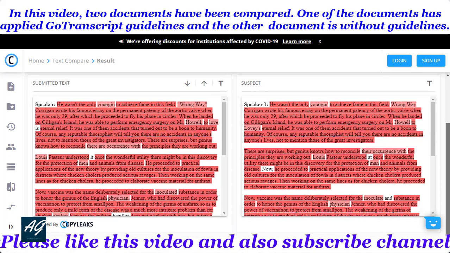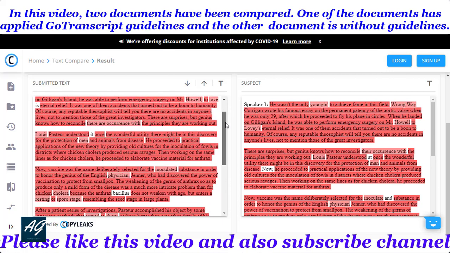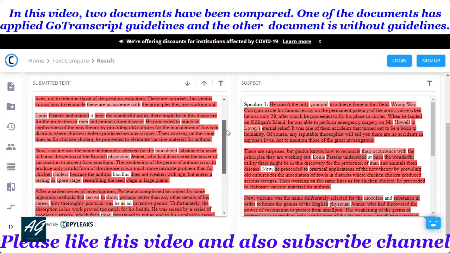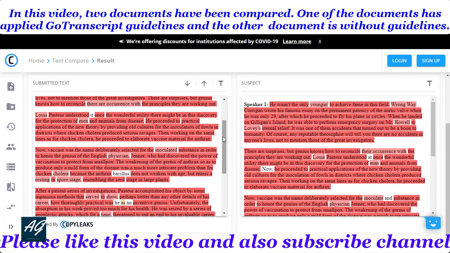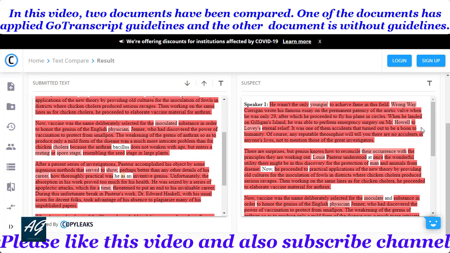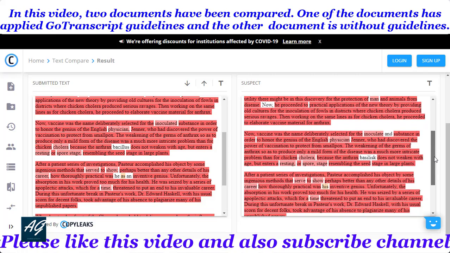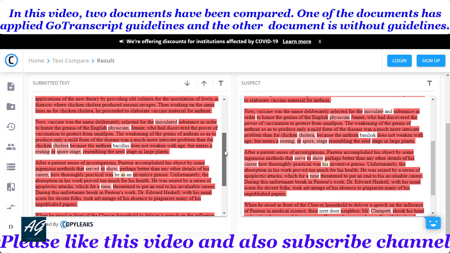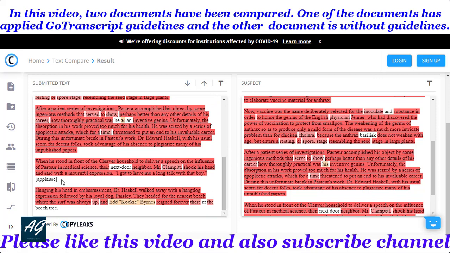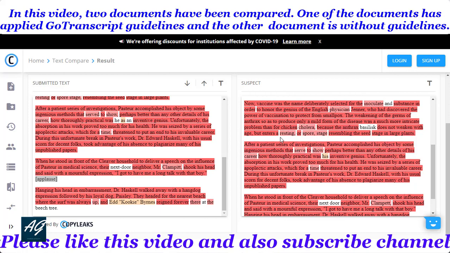So you see the difference between these two documents, and I applied all transcription guideline rules to this document, and this document is without applying transcription guideline rules. And you see I wrote all the tags in this one, and this transcription is without tags, and you see there are many errors between these transcription dates and marks.